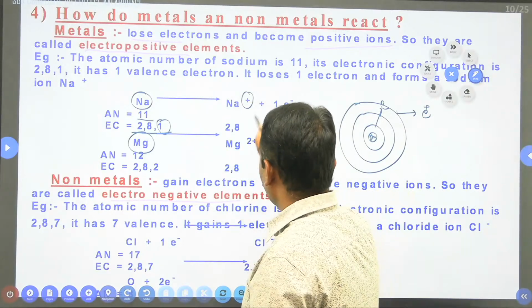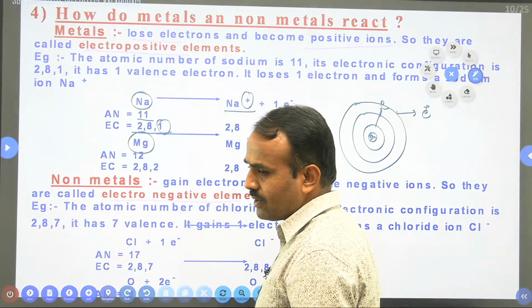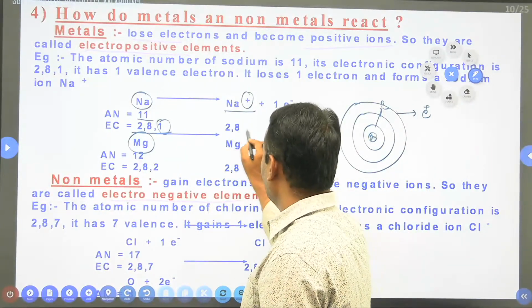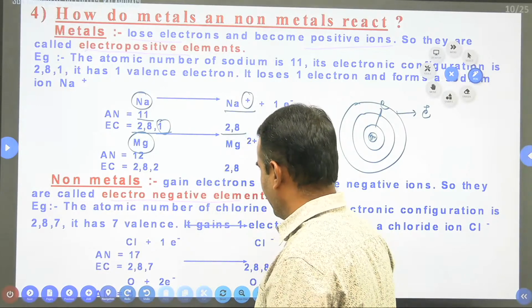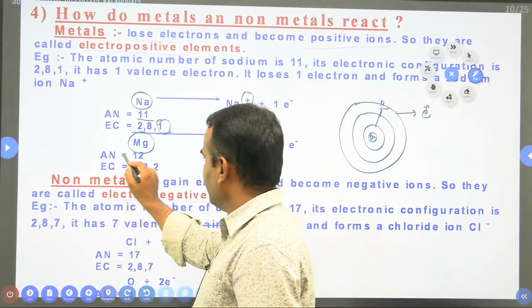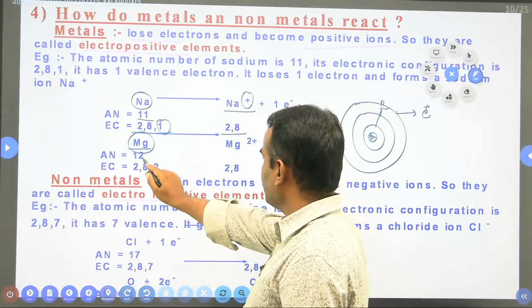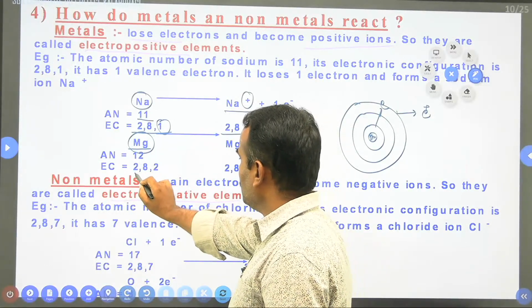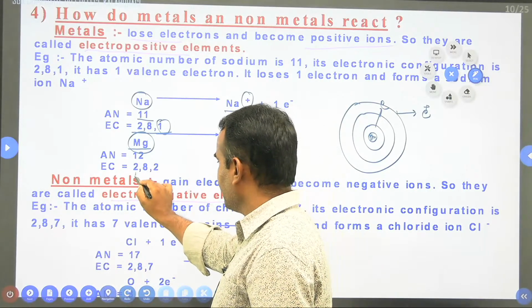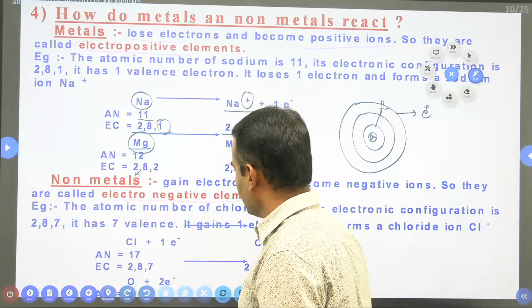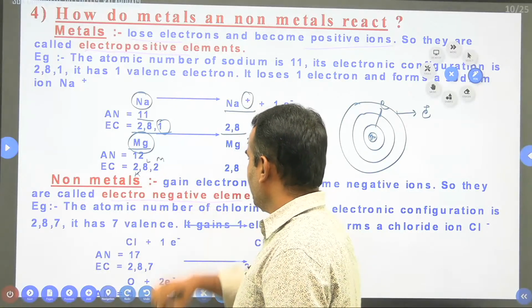After the removal of one electron, sodium forms the octet configuration, that is, the neon configuration, neon having atomic number 10. Next, magnesium is atomic number 12, with configuration 2, 8 and 2. That means the K shell has 2 electrons, the L shell has 8 electrons, and the M shell has 2 electrons.